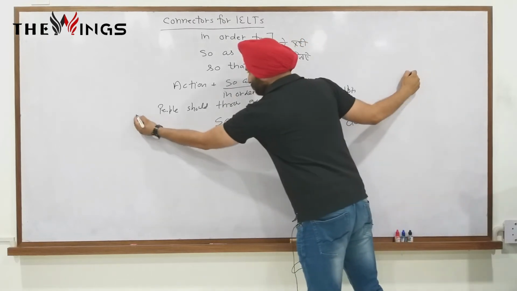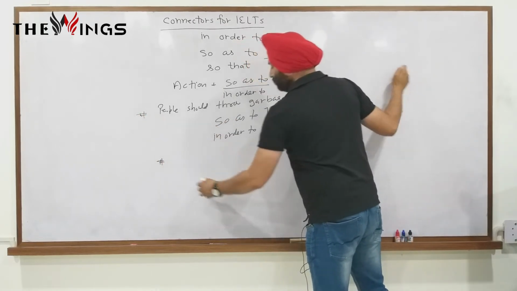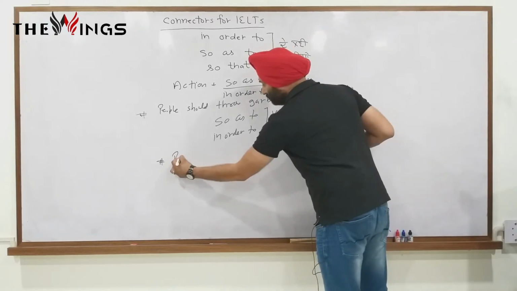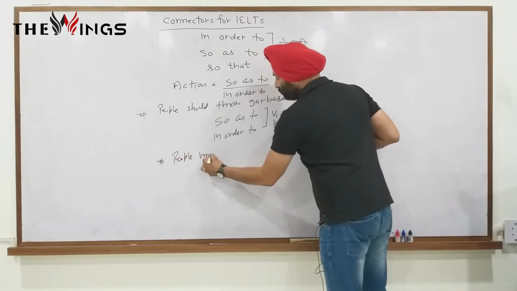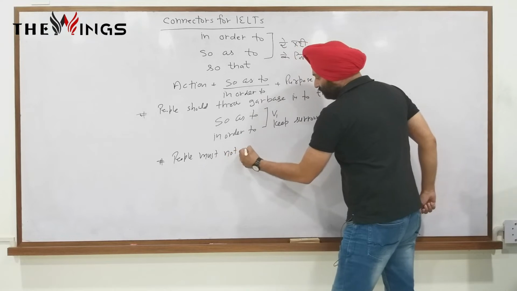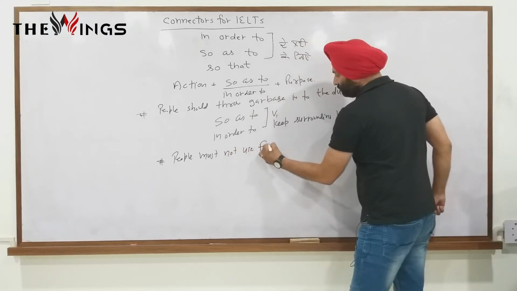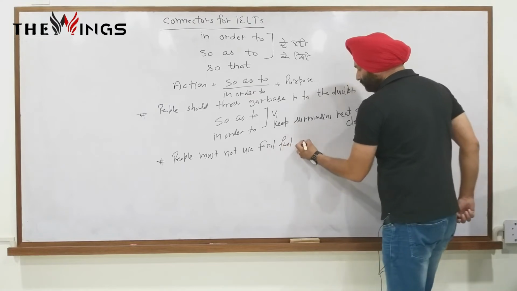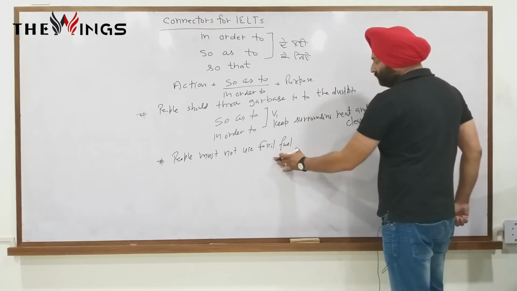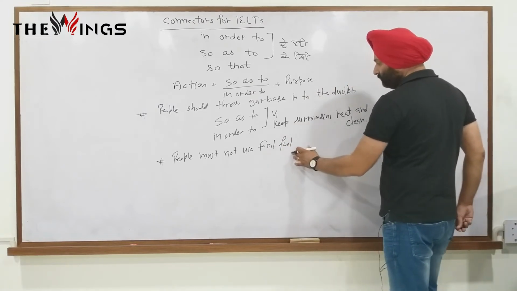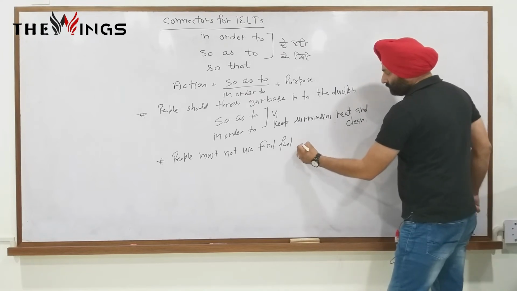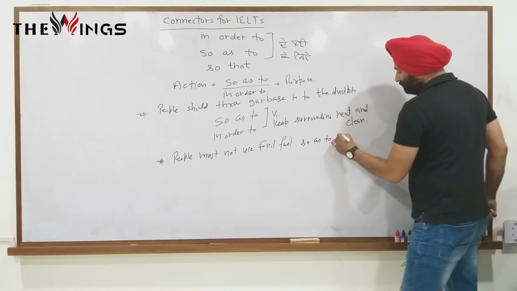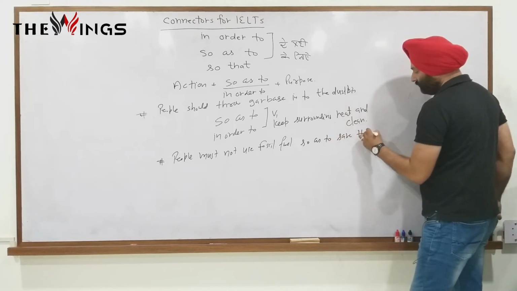So in this way we can use it, or we can say that people must not use fossil fuel so as to or in order to save the environment.